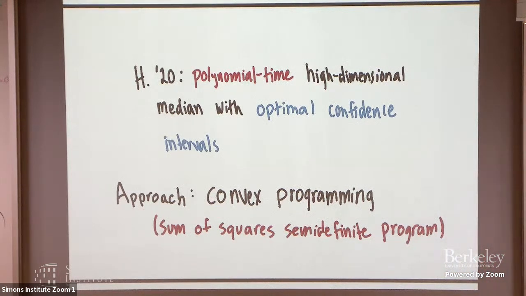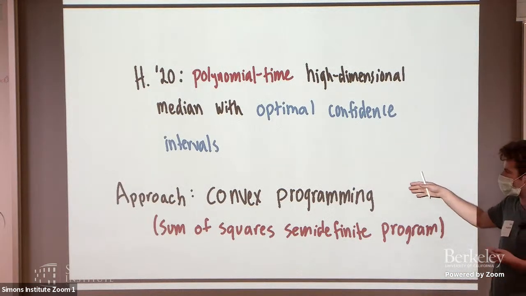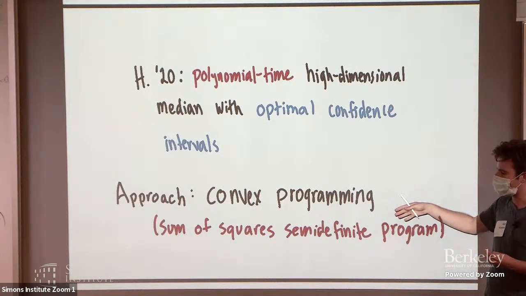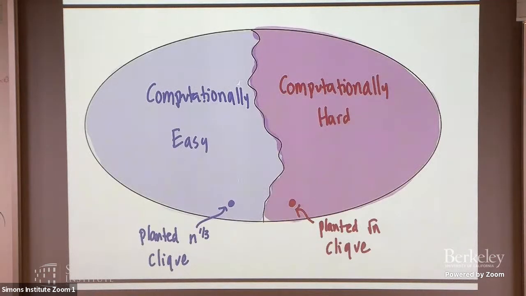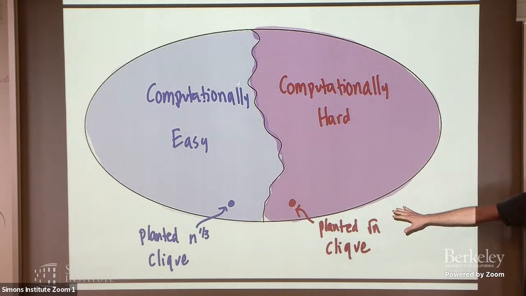And as I hinted at before, the approach to design this algorithm was not ad hoc. It's really based on this unified technique for algorithm design and statistics called the sum of squares method, which I don't have time to describe in any detail, but I'm very happy to talk to anyone about. Okay, so can anybody spot the bug in this slide?